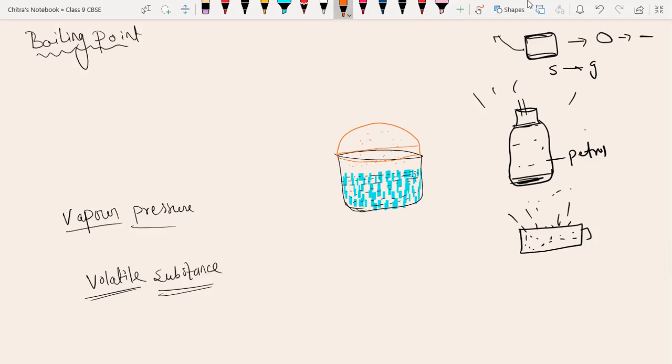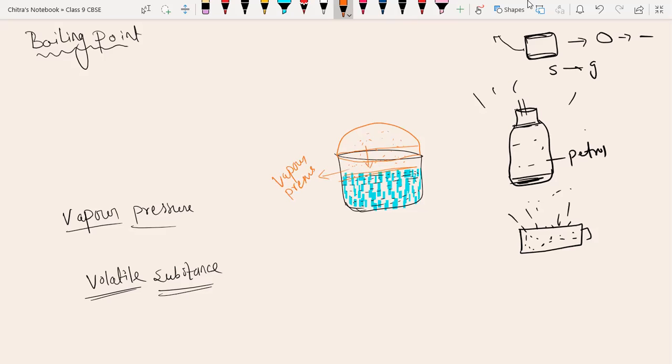And one time will come when the vapor particles apply pressure on the liquid surface. That pressure is called vapor pressure. What is vapor pressure?